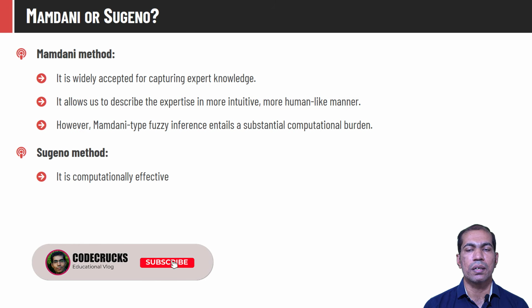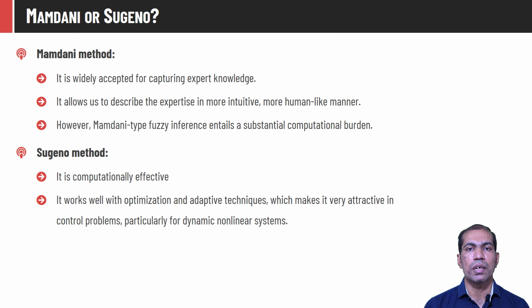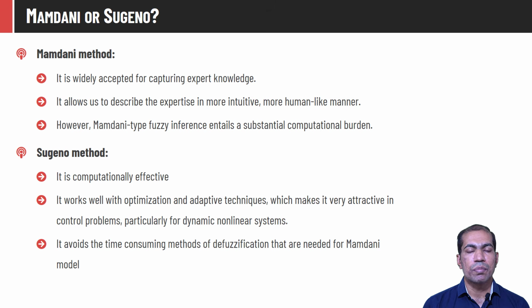quite easy, and does not require computing the area of the fuzzy output function. This method works well for optimization problems, and most of the real world problems are optimization problems, and hence this method is quite acceptable, and it has been proved good in design of dynamic nonlinear systems. This method is quite accurate and precise, but it suffers from low interpretability.